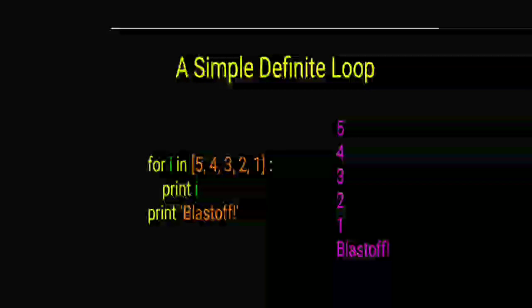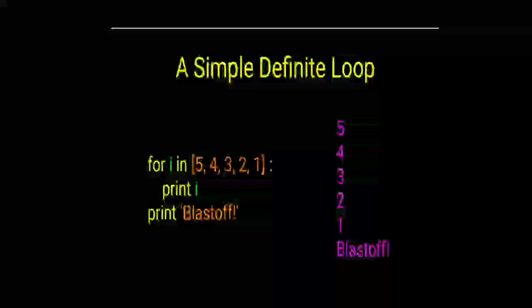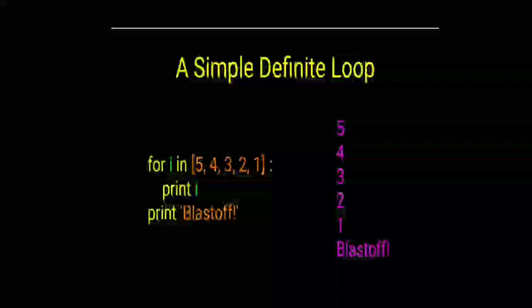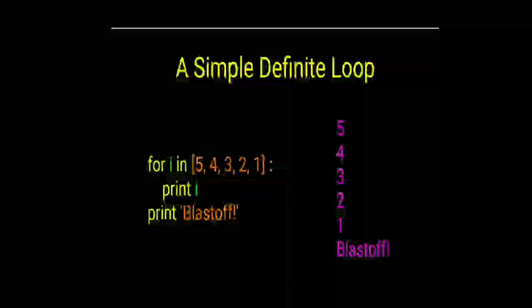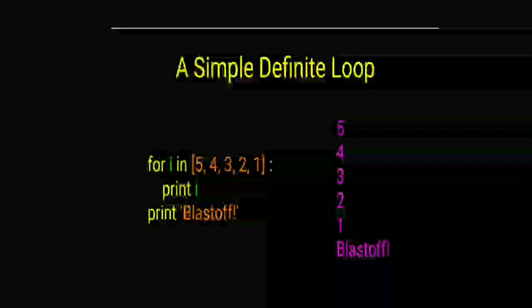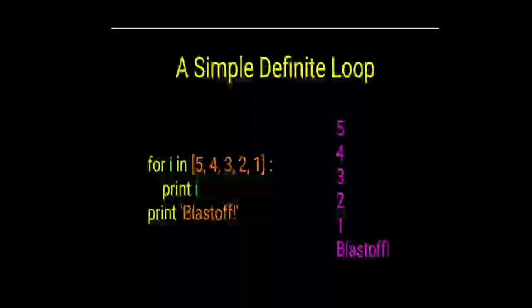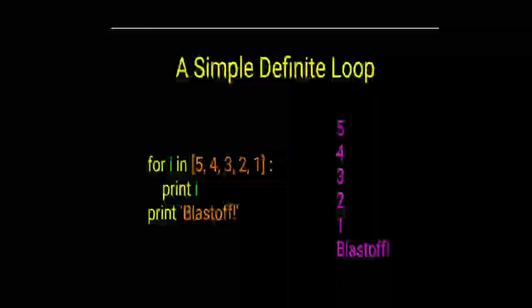Here for is a keyword, I is a variable, and I contains values from 5 to 1 in descending order, and while printing, I takes a single value one time. So print I prints 5, then print I prints value 4, then value 3, then 2, then 1, and once the values end, it goes to the last statement we have written: blast off.